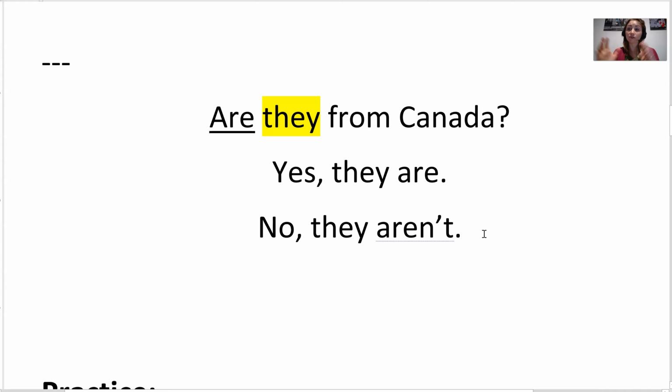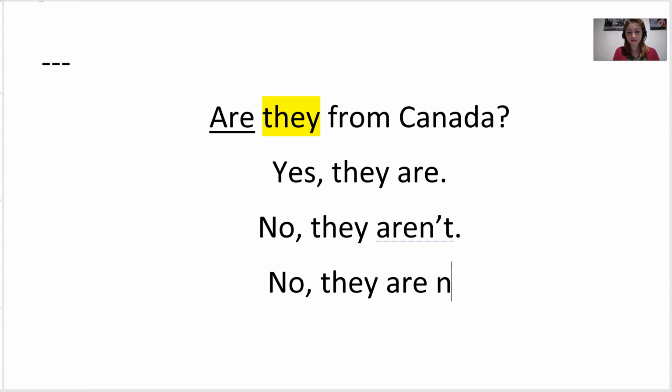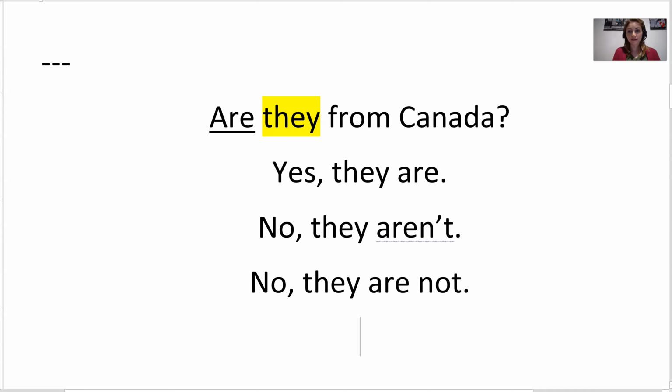Again, aren't is a contraction. So it is okay to say no, they are not. Those are the same things.